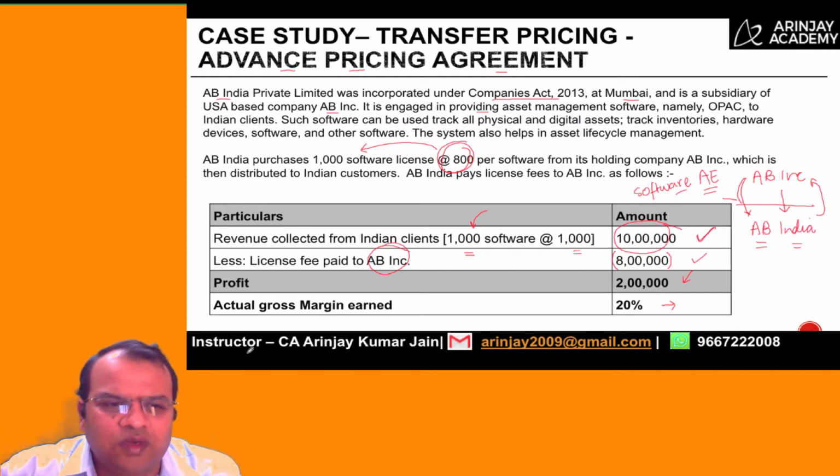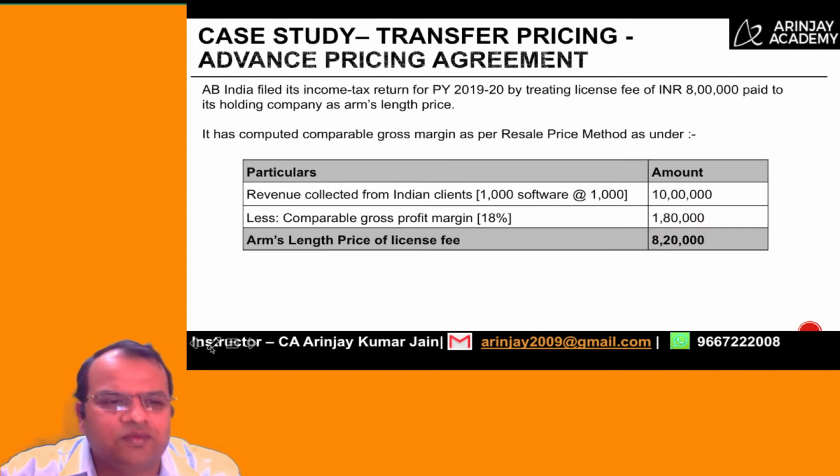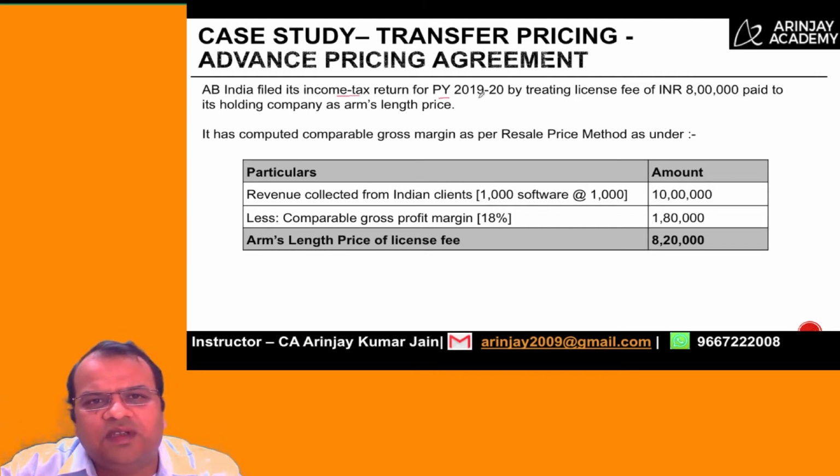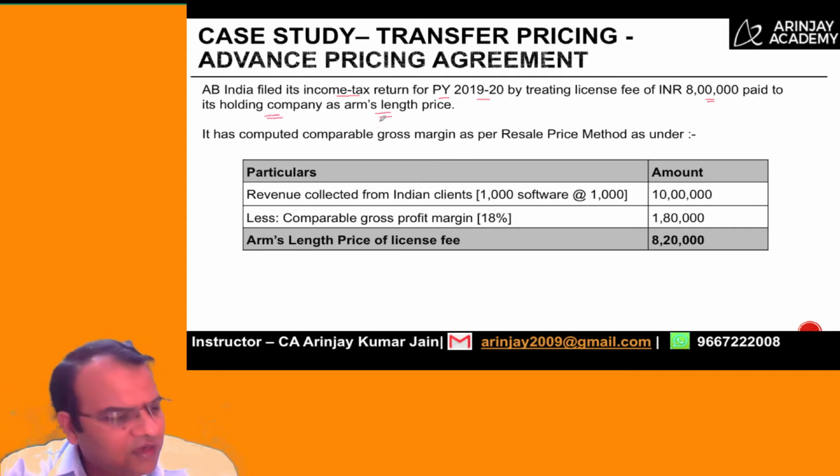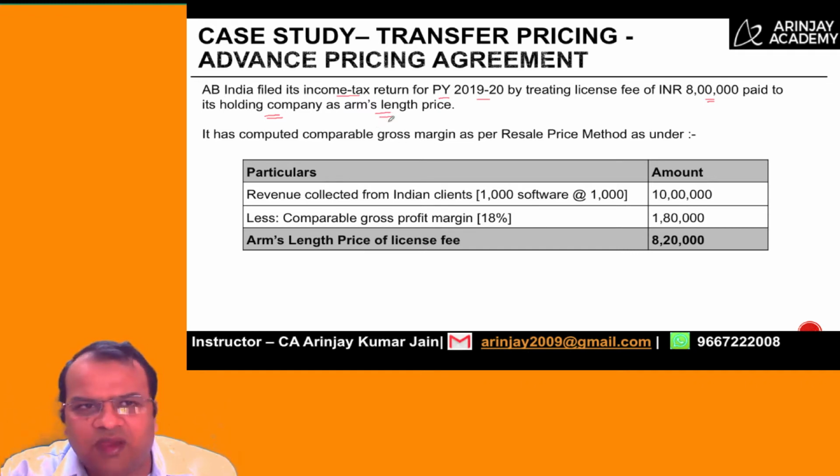Now let us see what exactly you are required to do. AB India filed its income tax return for previous year 1920 by treating license fees of 8 lakh paid to its holding company as arm's length price. So what they have done is basically they have considered that this 8 lakh that has been paid to the holding company is the arm's length price of this particular payment.